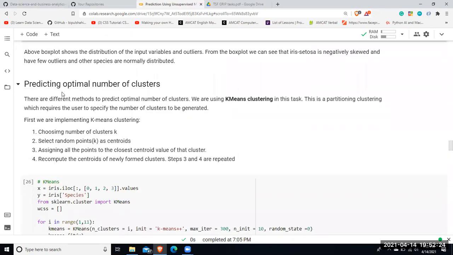Now I'll be performing k-means clustering. The task is to predict the optimal number of clusters. So I've used k-means clustering over here.